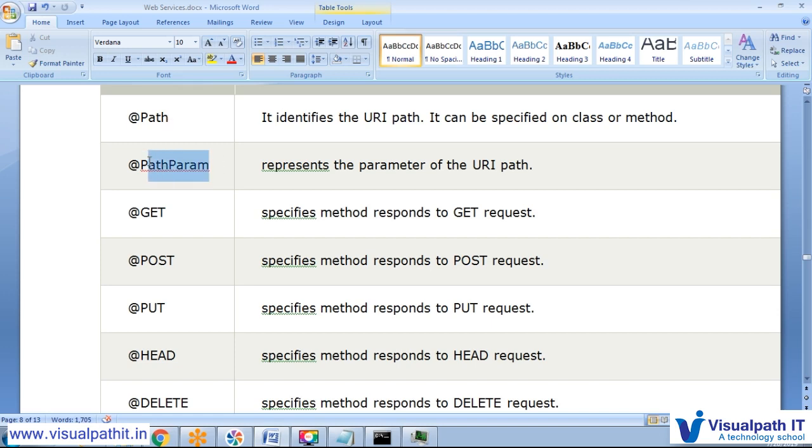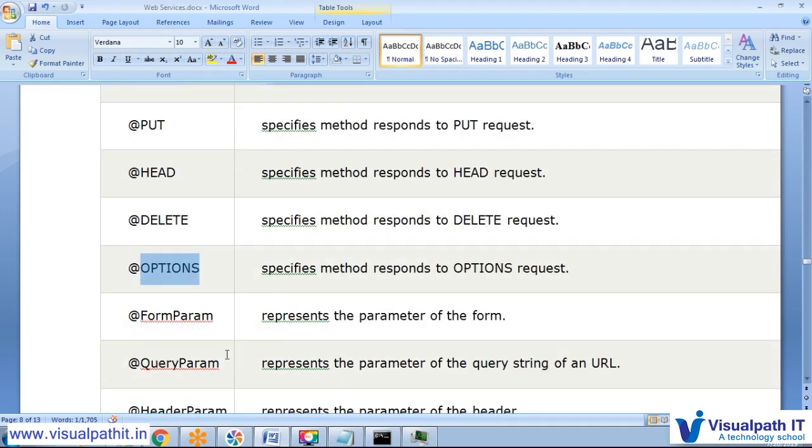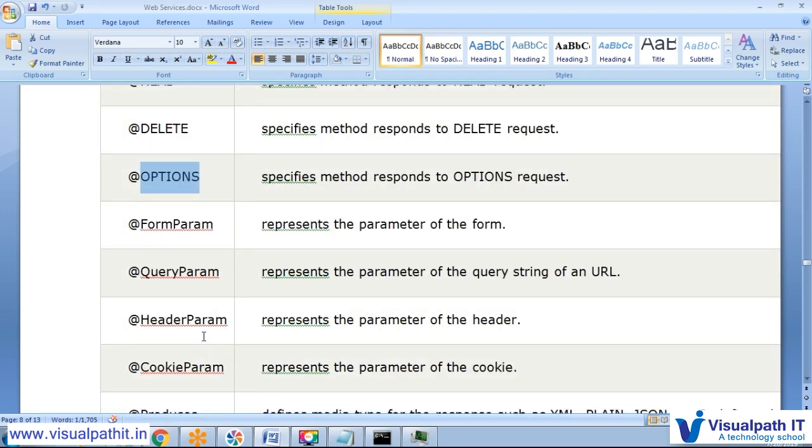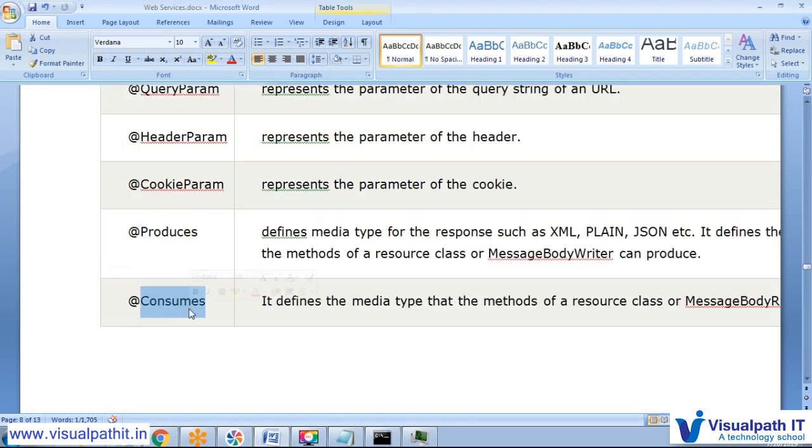So Path is there, PathParam is there, GET is there, POST is there, PUT is there, HEAD is there, DELETE is there, OPTIONS is there, FormParam is there, QueryParam is there, HeaderParam is there, CookieParam is there, Produces is there, Consumes is there.